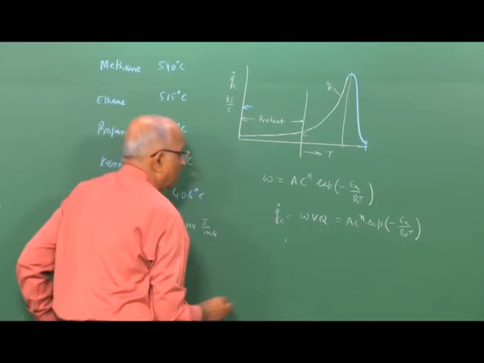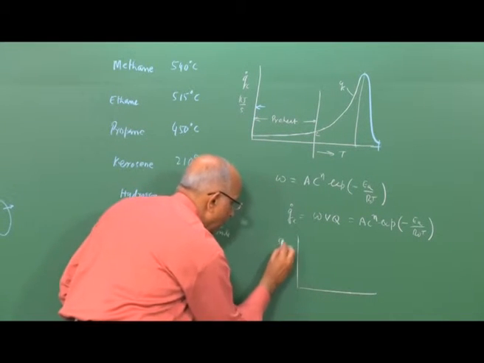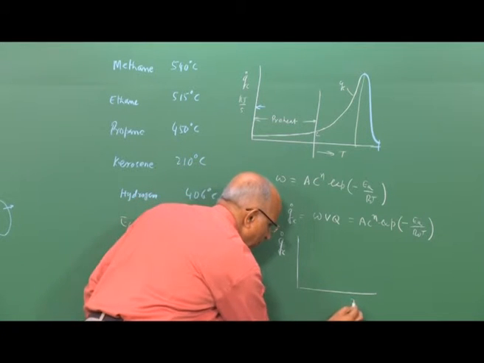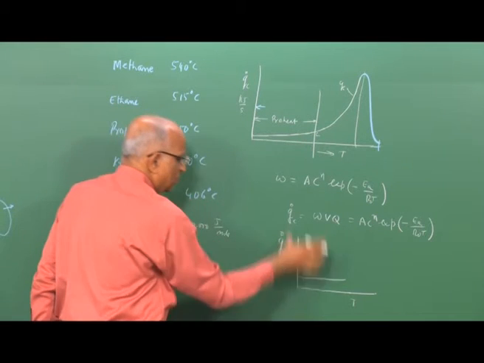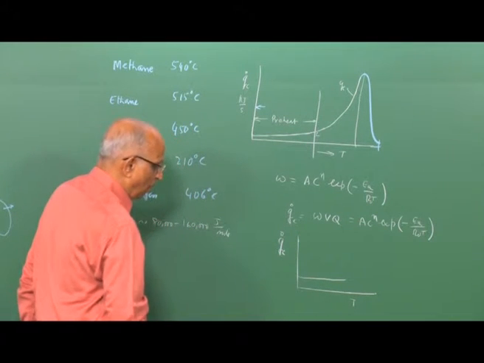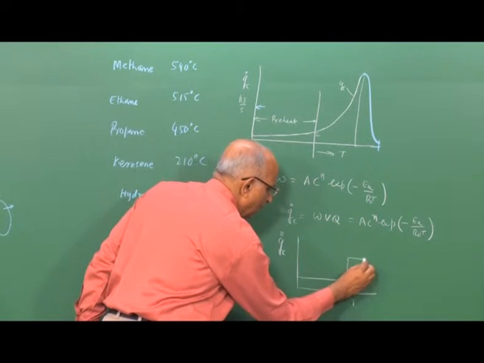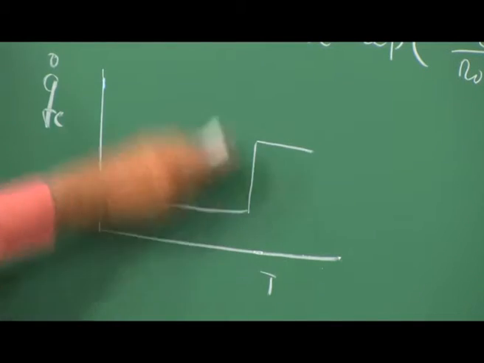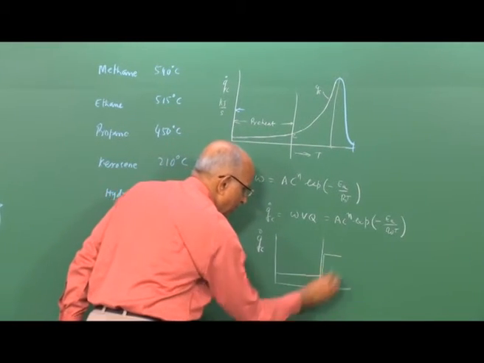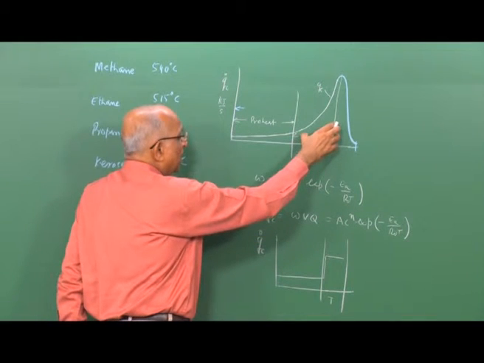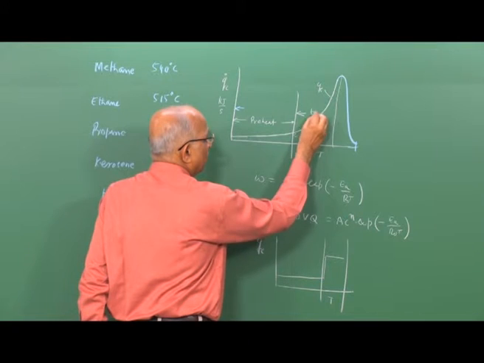I can now replot this reaction: Q dot C as a function of temperature is almost flat in some phase where the temperature is not changing at all. I will go through it tomorrow or in the next lecture. Then after some time I have a step increase, and this corresponds to the rapidly increasing phase. Therefore, this is the duration of the chemical reaction, and since the chemical reaction occurs over a much shorter period, this is the chemical reaction time.